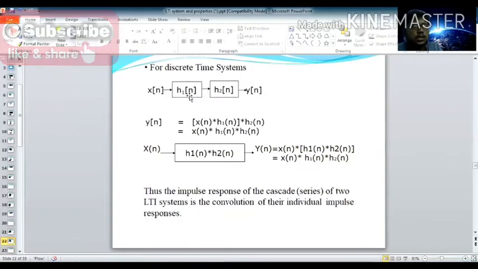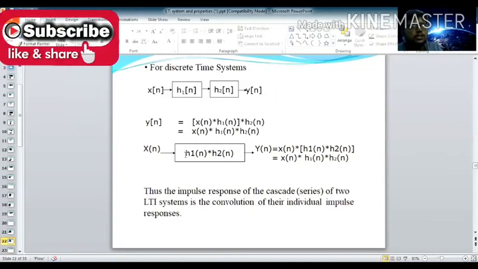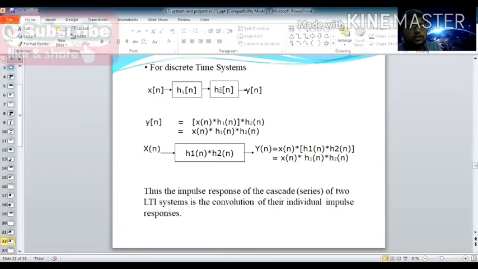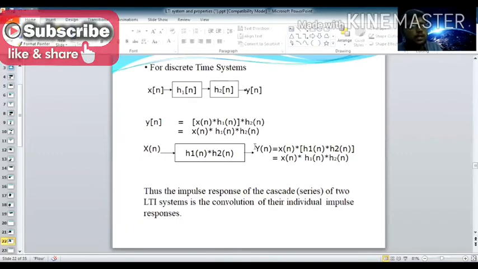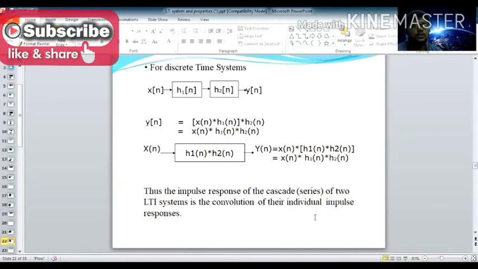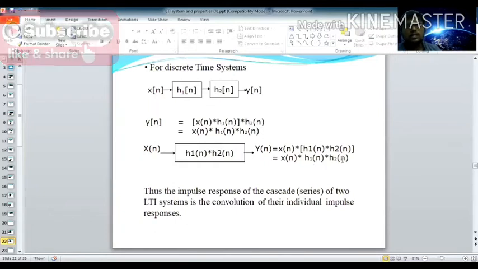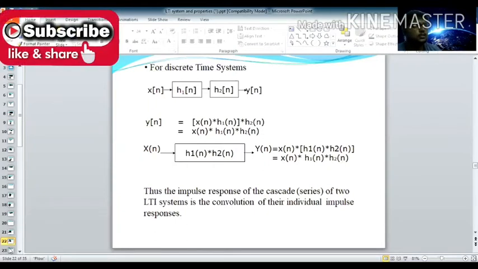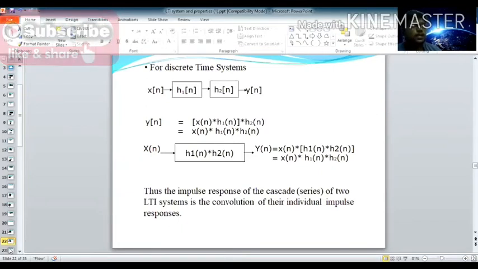See, h1 and h2 are taken in serial combination. Here h1 is convolved with h2 of n, a convolution operation. So the impulse response of a cascade, cascade meaning series combination, of two LTI systems is the convolution of their individual impulse responses. So look at this expression: h1 of n star h2 of n. So this is the associative property.